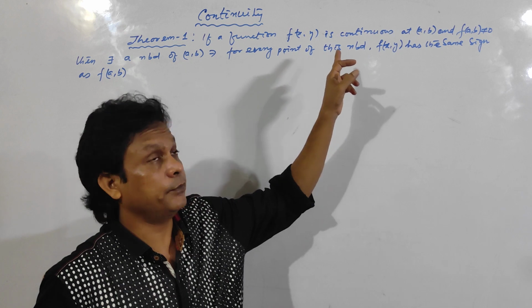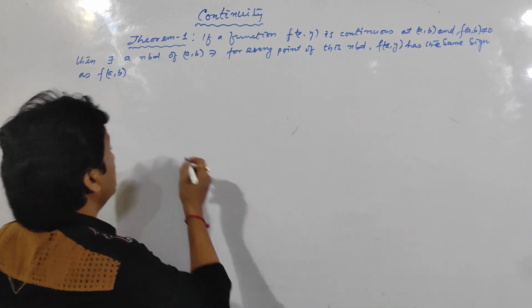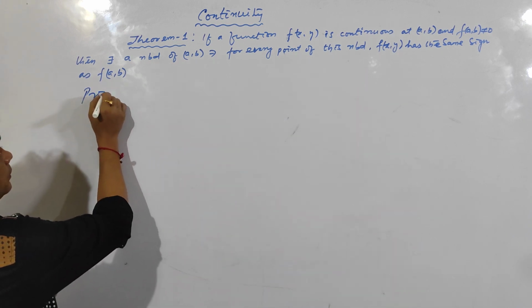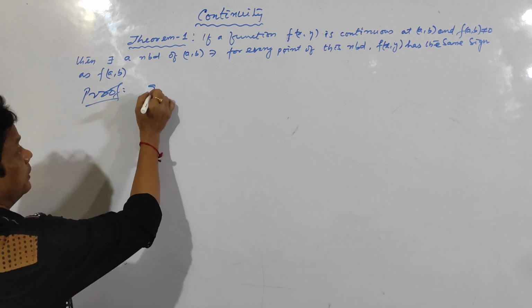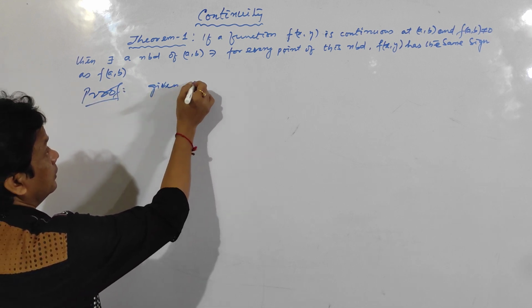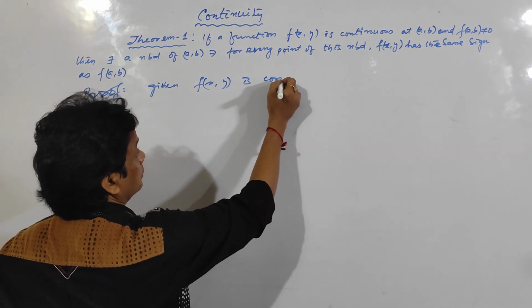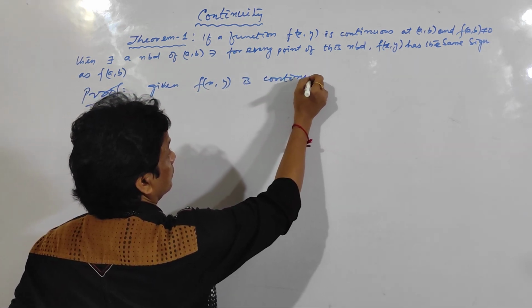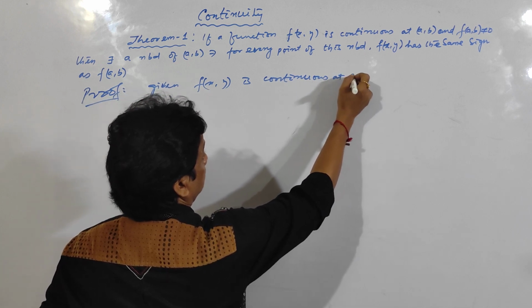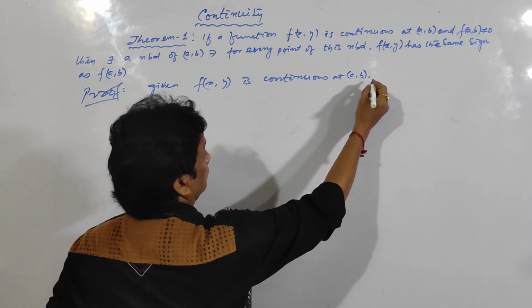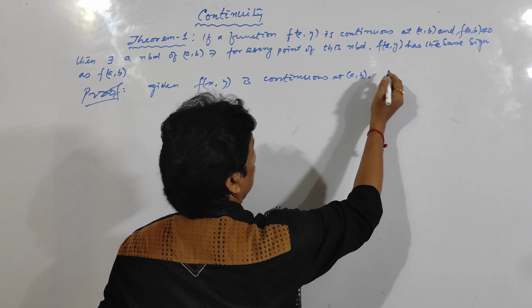First of all, it is given that f(x,y) is continuous at (a,b). See here, I am doing the proof. Given: f(x,y) is continuous at (a,b). Clear?